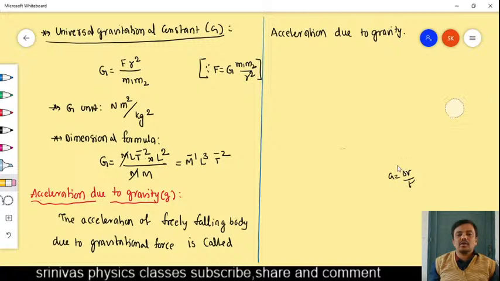What is the formula to find out the acceleration due to gravity on the surface of earth? Write in the chat box.